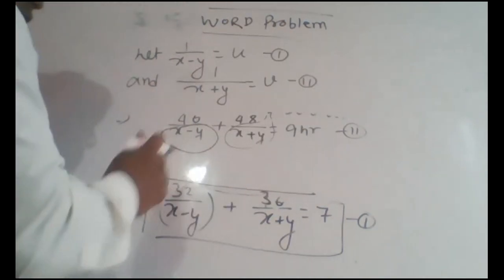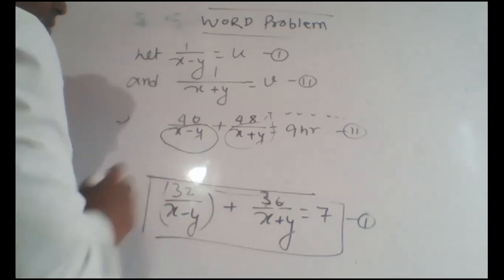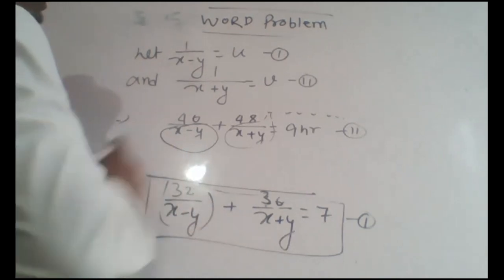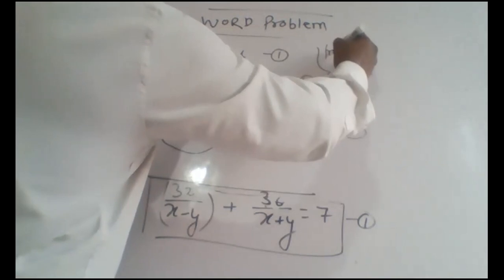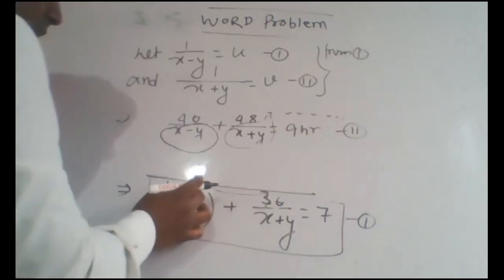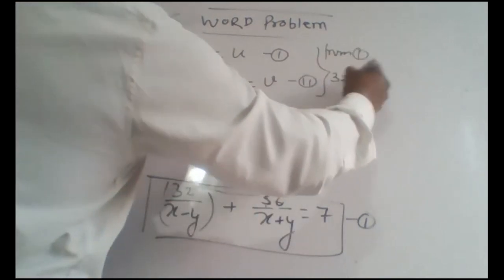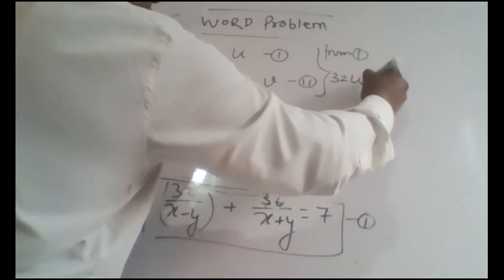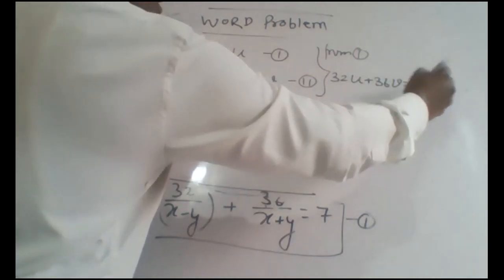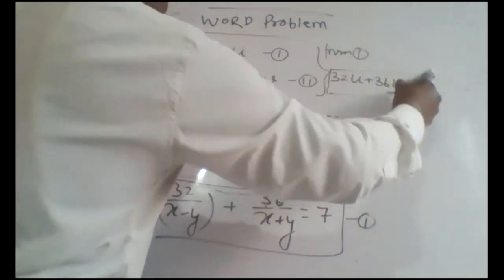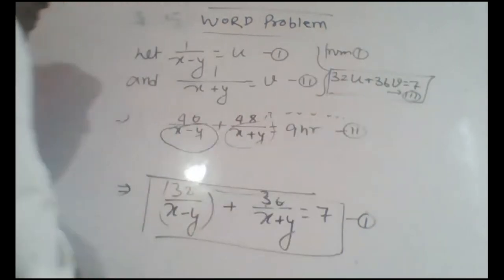Now from the first equation, what do we get? From the first we get 32u plus 36v equals 7. Write down, everyone, this is equation number 3.